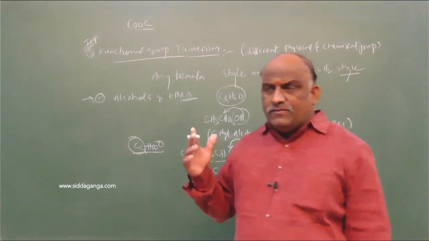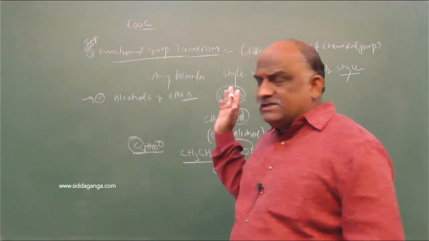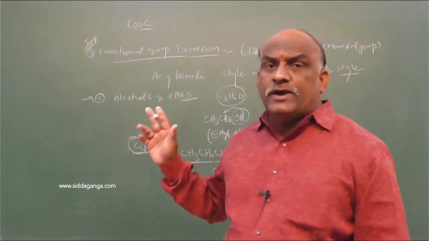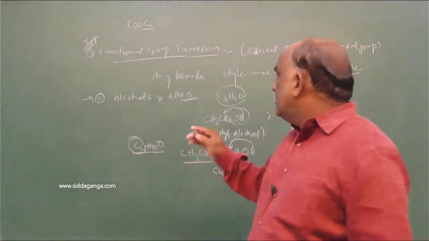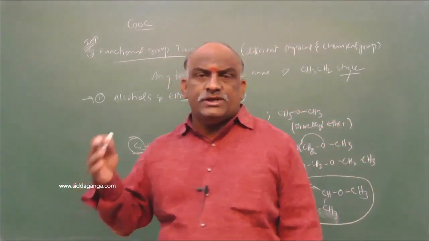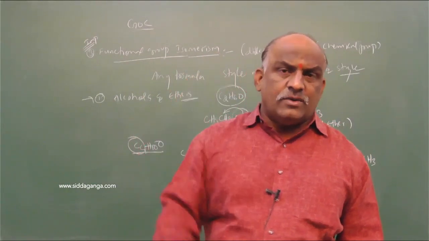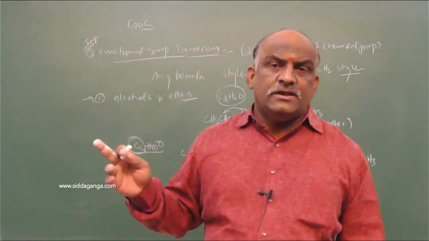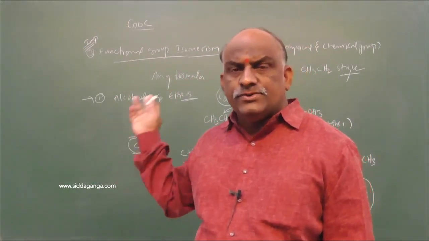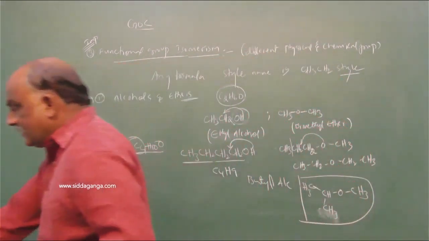If you forget this for alcohols and ethers, how do you find it? It is simple. You have to go with the style: CH3, CH2, up to however many carbons are present in the particular formula. Up to that you should go with that style only. Clear?